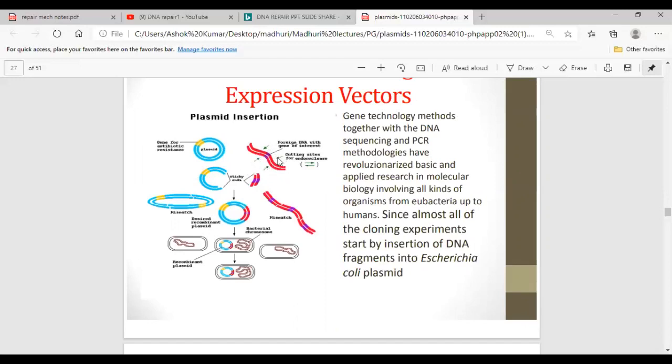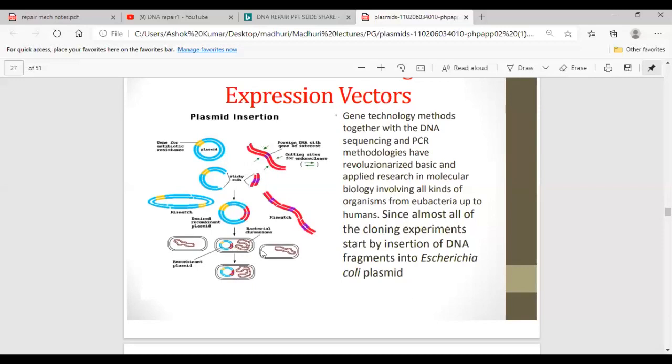These are the sites for restriction endonucleases. The foreign DNA has been cut by restriction endonucleases, and the same restriction endonucleases are also made to cut this plasmid, generating sticky ends. Sticky ends are nothing but unequal ends, and then the plasmid is made to ligate with this foreign DNA, forming a desired recombinant plasmid. This plasmid is introduced into the bacteria, and whenever the bacteria divides, the plasmid will also divide. Sometimes the plasmid will divide irrespective of the bacterial division.